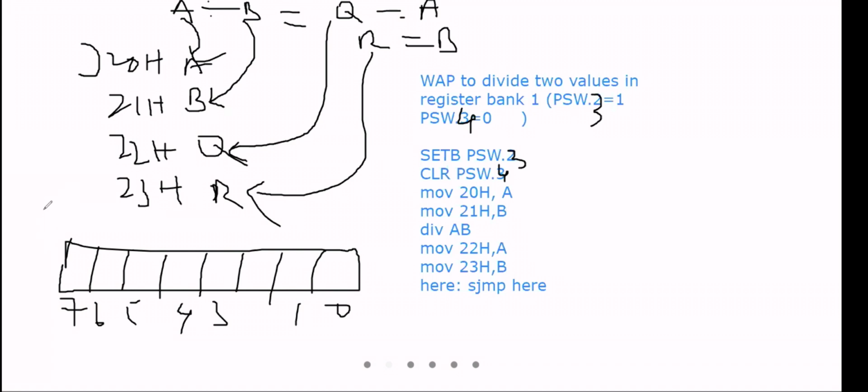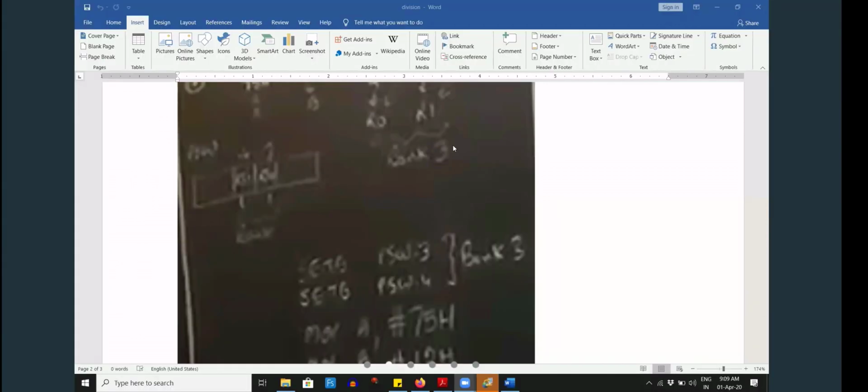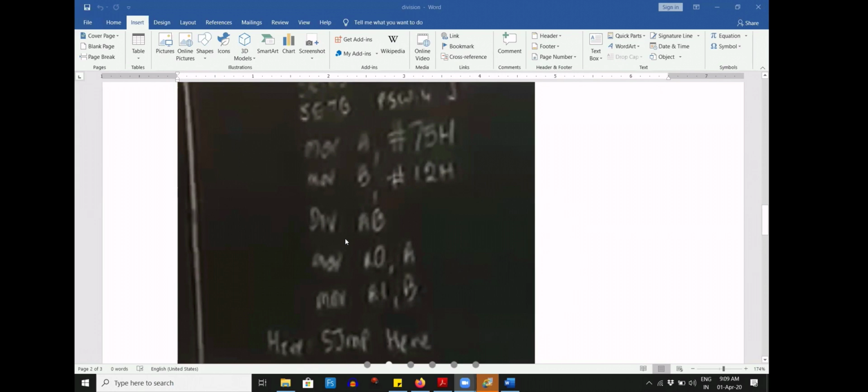This is the PSW register. The register bank will be selected by this. If it is 0 0, bank 0. If it is 0 1, bank 1. If it is 1 0, bank 2. If it is 1 1, bank 3. Okay, is it clear?